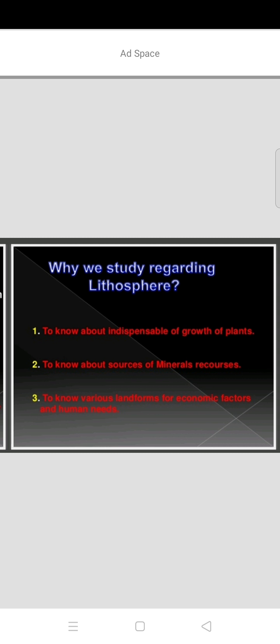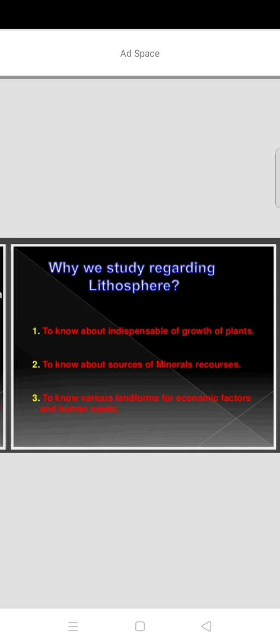We also learn about the sources of minerals, mineral resources and metals, and in which areas these minerals and metals are available. We learn about various landforms, economic factors and human needs.